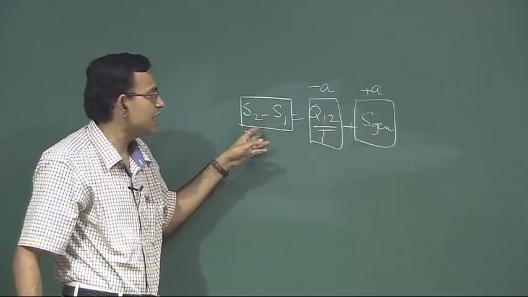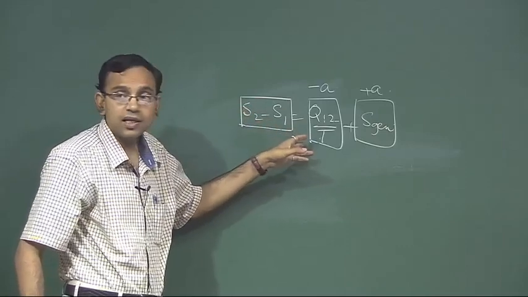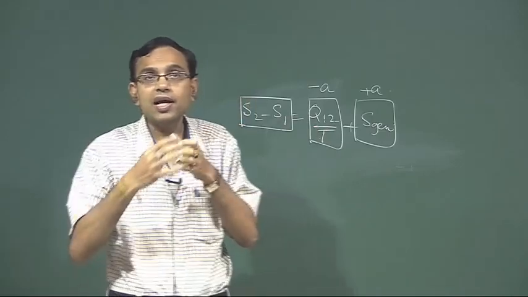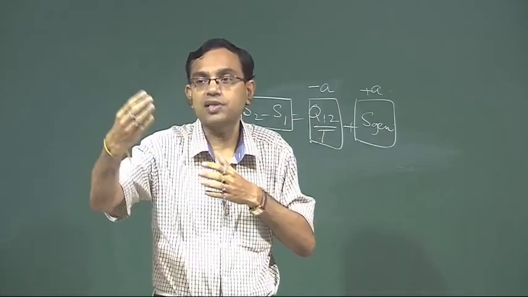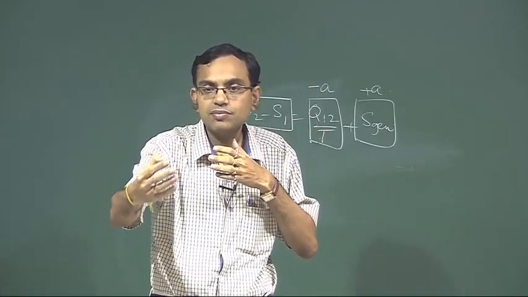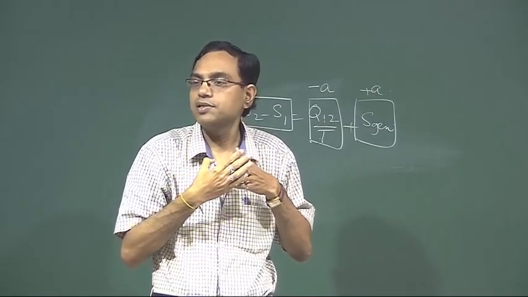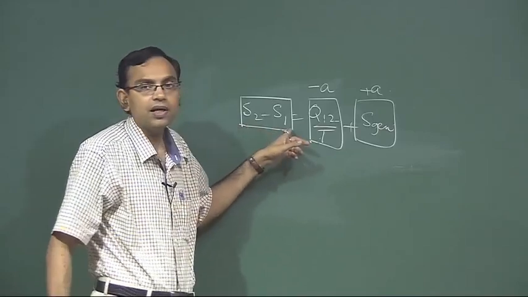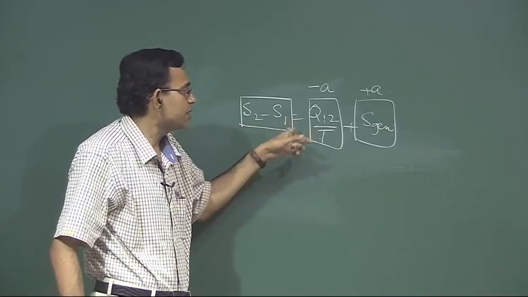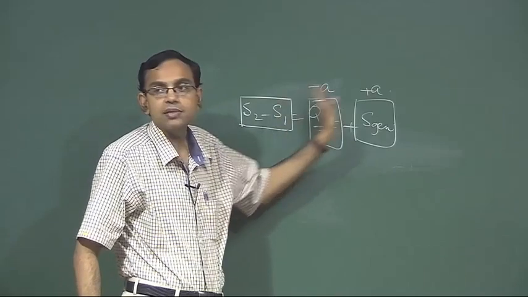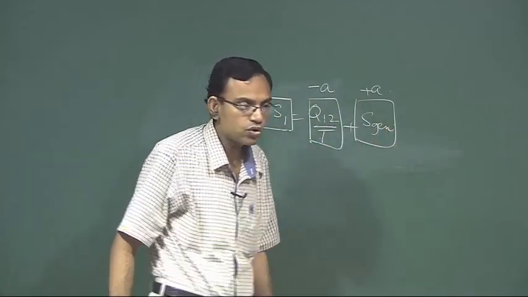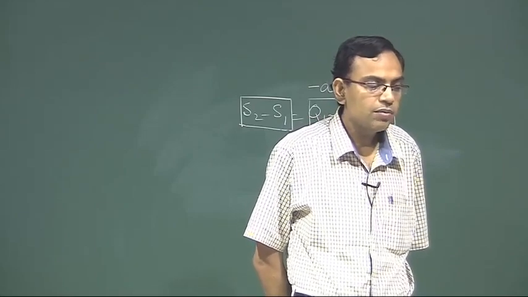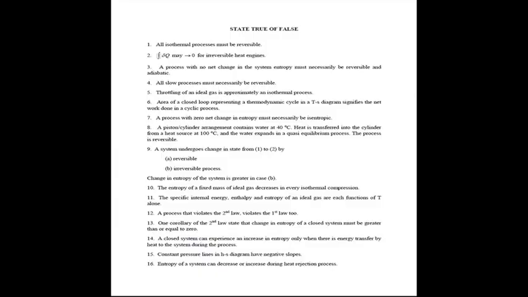So, net change in entropy being 0 does not mean it is an isentropic process. Isentropic means the entropy remains the same throughout the process, not just that final entropy minus initial entropy is 0. So, a process with no net change in system entropy need not necessarily be reversible and adiabatic.